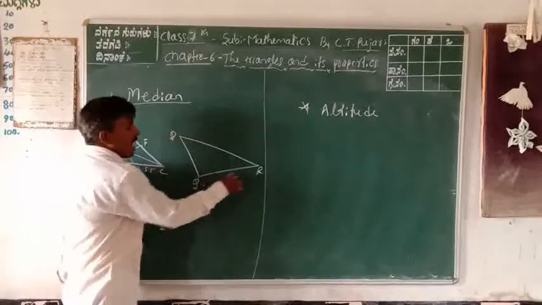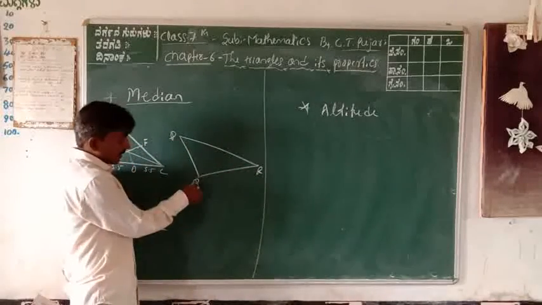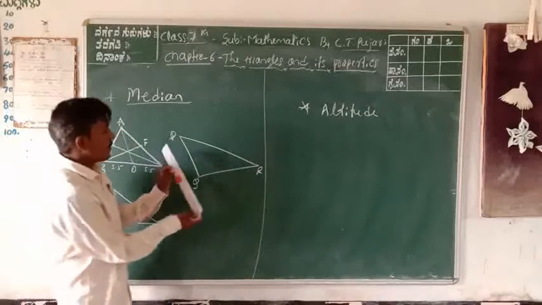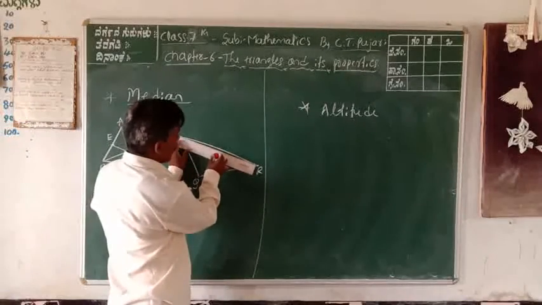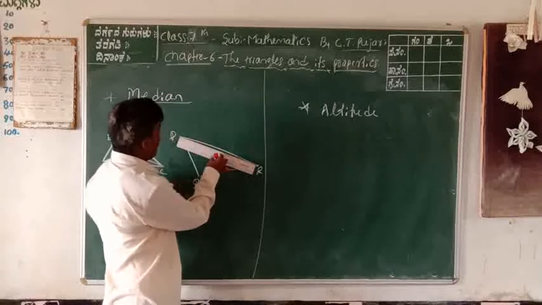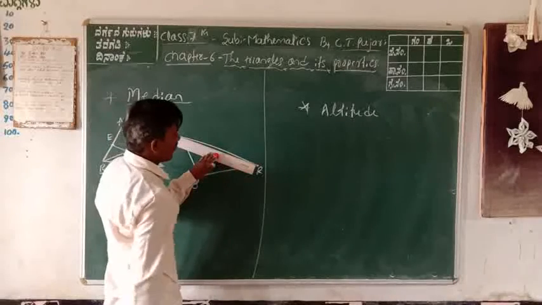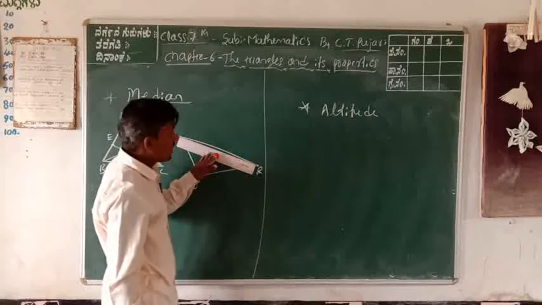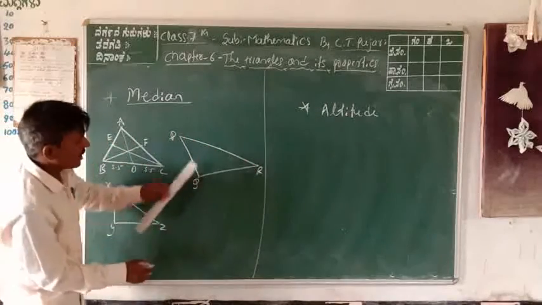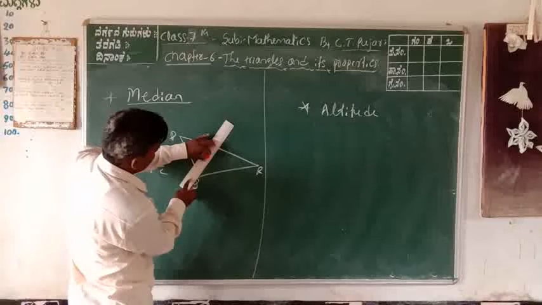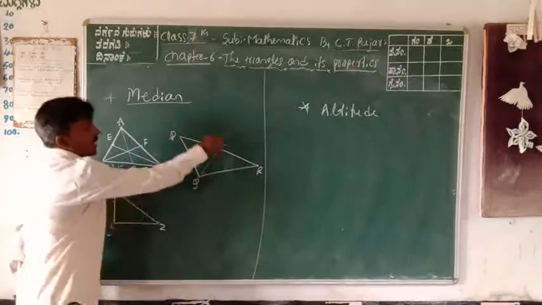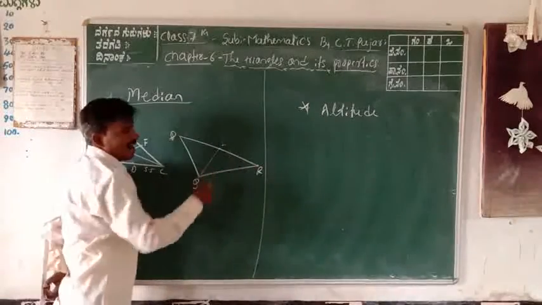Again, PQR is a triangle. Construct one median from Q. Draw the side PQ. The length of PQ is 15.2, and half of 15.2 is 7.6. This is the median. Therefore, the line joining Q to L is the median of triangle PQR.